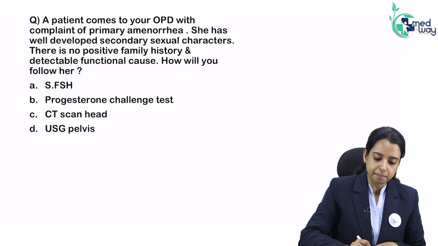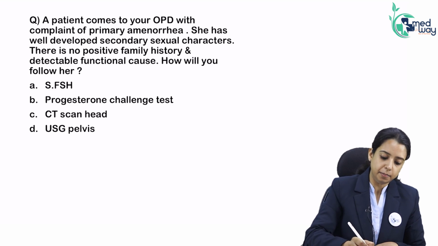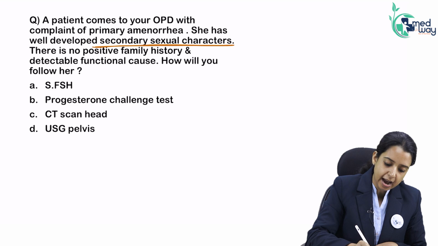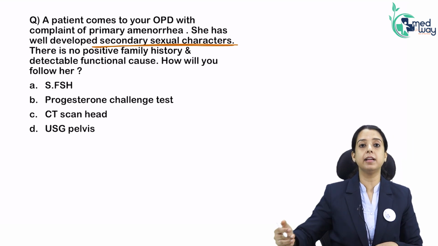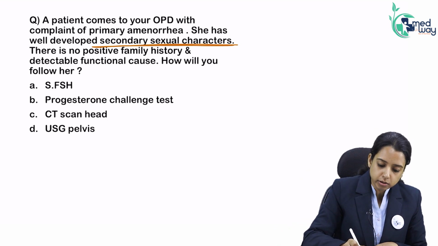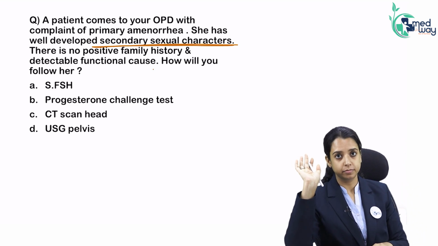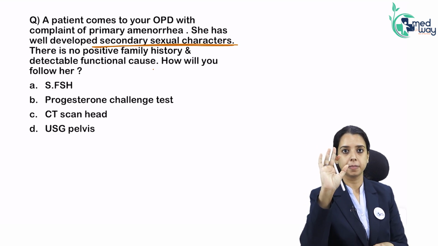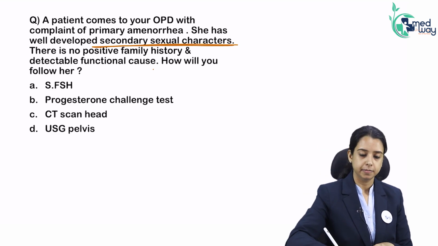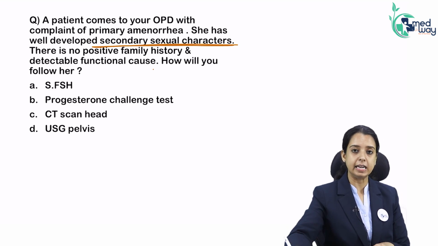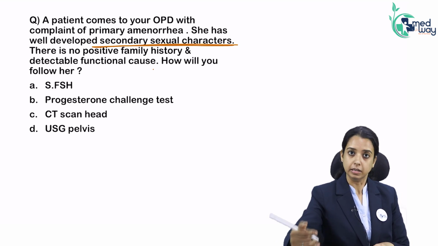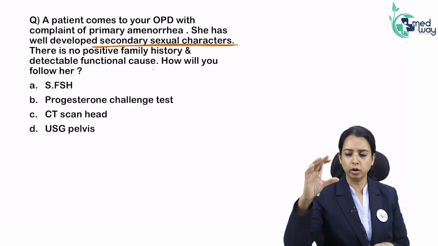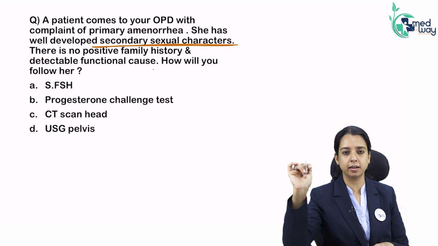Patient comes to OPD with complaint of primary amenorrhea. She has well-developed secondary sexual characters. As they give you this, start thinking where the lesion is lying. There is no positive family history or detectable functional cause. How will you follow her? Now tell me, she has secondary sexual characters present. Where is the problem lying if the secondary sexual characters are present? In uterus, vagina. Either you locally examine. If they are asking you the investigations, what will help you see uterus, vagina?